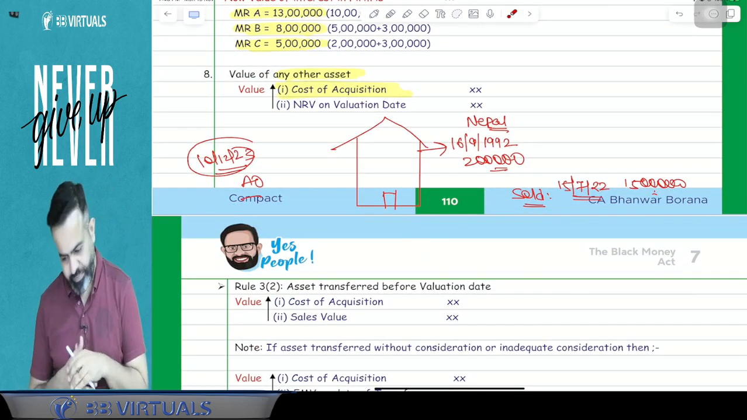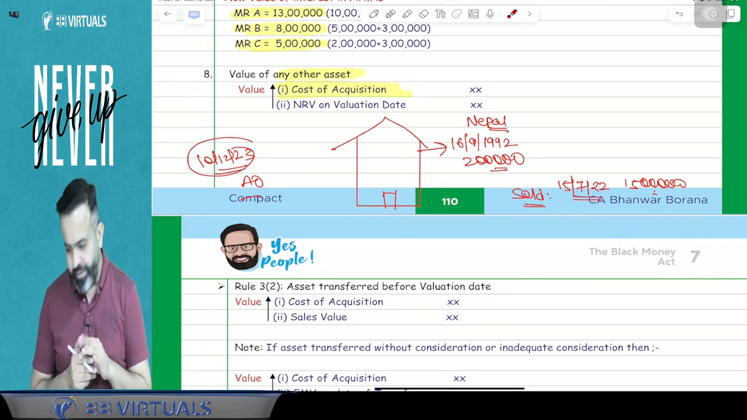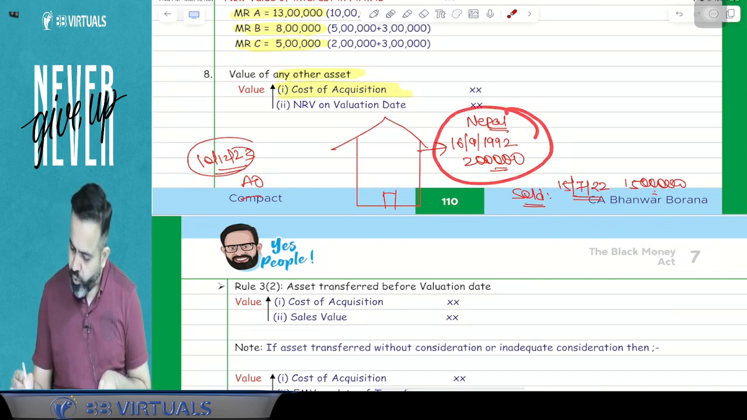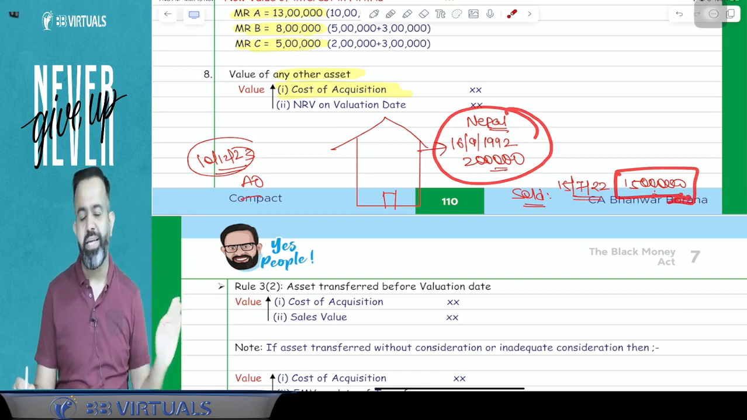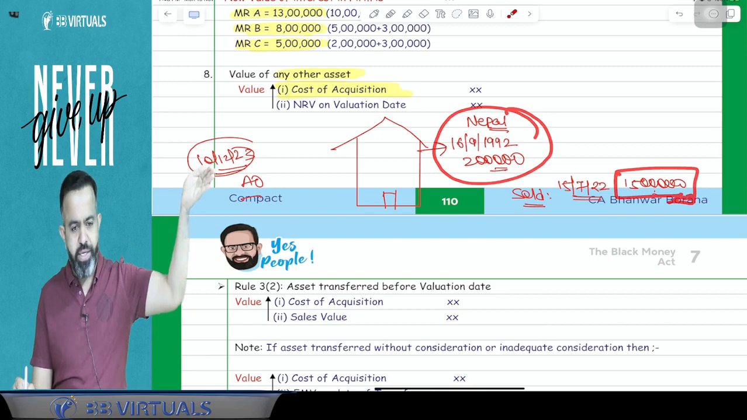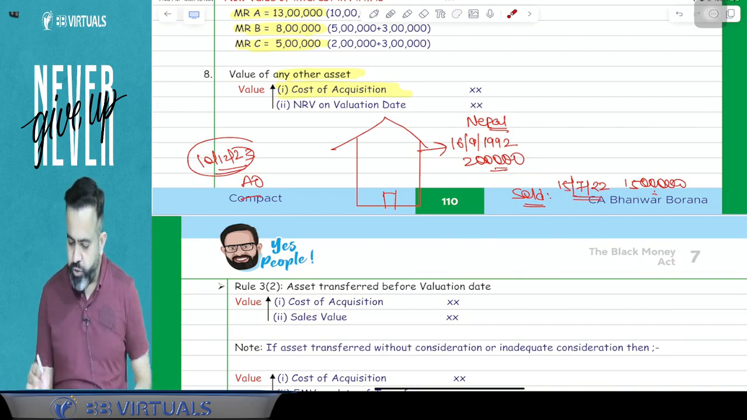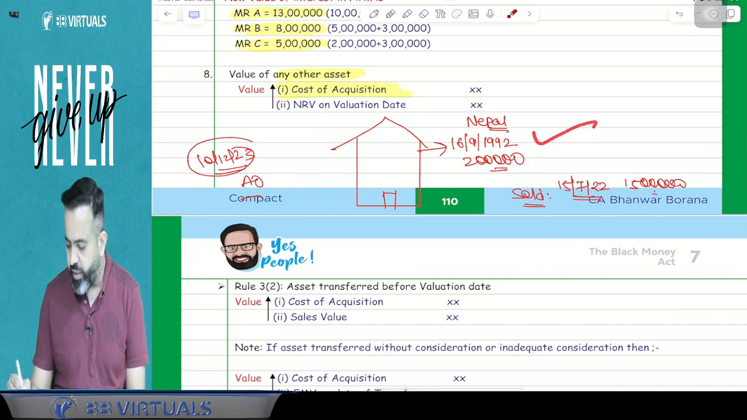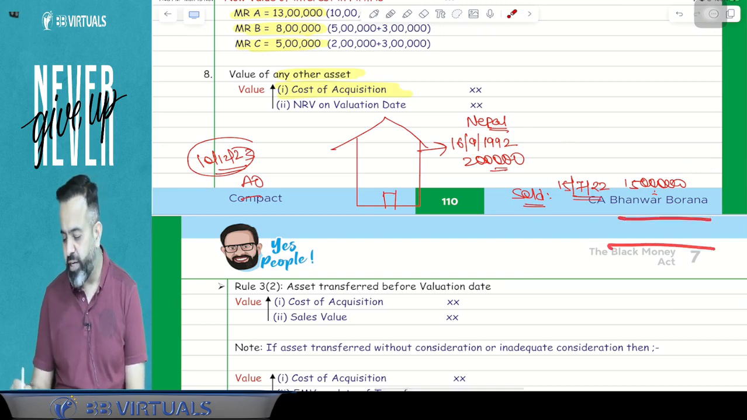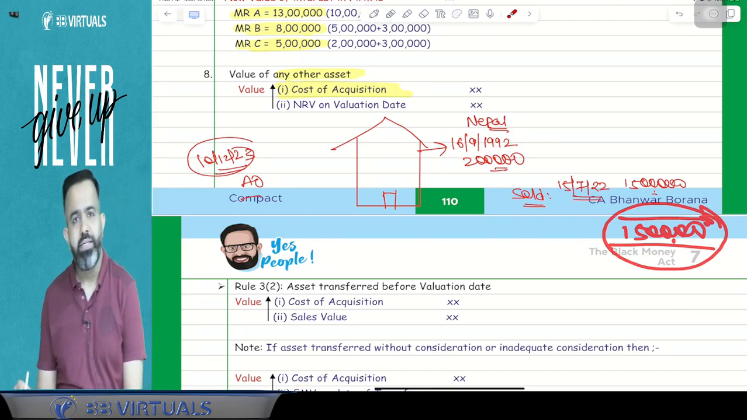So here the lawmaker says that before the valuation date, if you sold this asset, then your value will be the cost of acquisition or your selling price, whichever is higher. Means on this also there will be a taxability, and guys, the value will be your cost of acquisition or selling price, whichever is higher. So here cost of acquisition was 2 lakh and selling price is 15 lakh rupees. Whichever is higher is 15 lakh. So 15 lakh will be treated as the value of this asset.